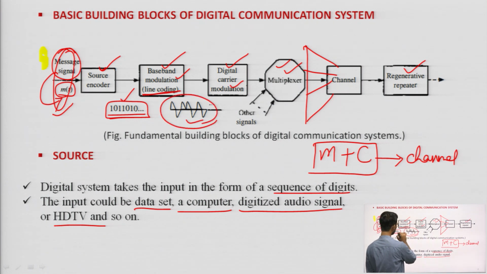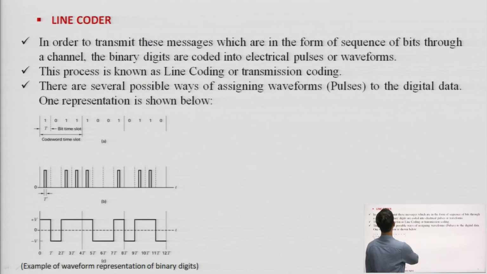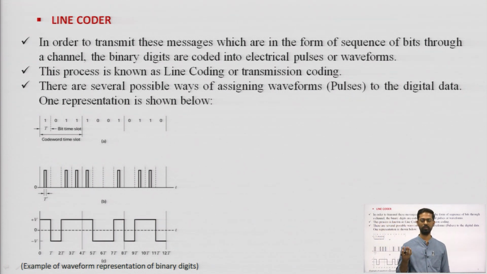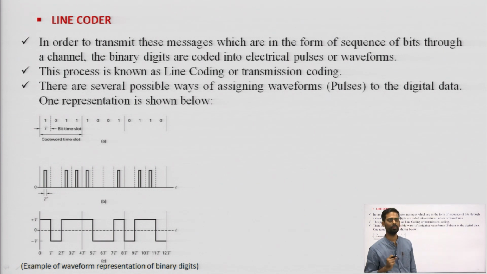And this conversion of bits into waveforms is nothing but the line coding technique. So that block is known as a line coder.